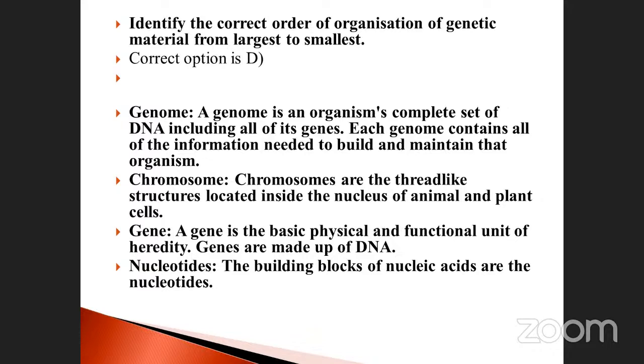The third is phosphate. When these 3 components, sugar molecule, nitrogen base, and phosphoric acid, are present, it is called a nucleotide. In the absence of phosphoric acid, it is named a nucleoside.